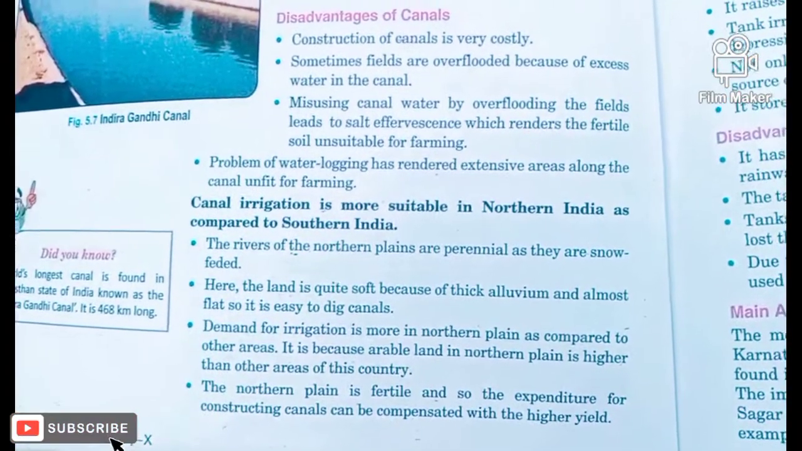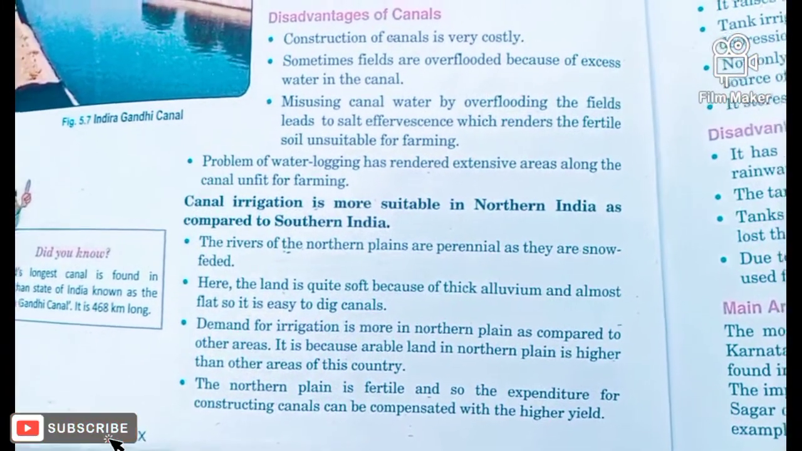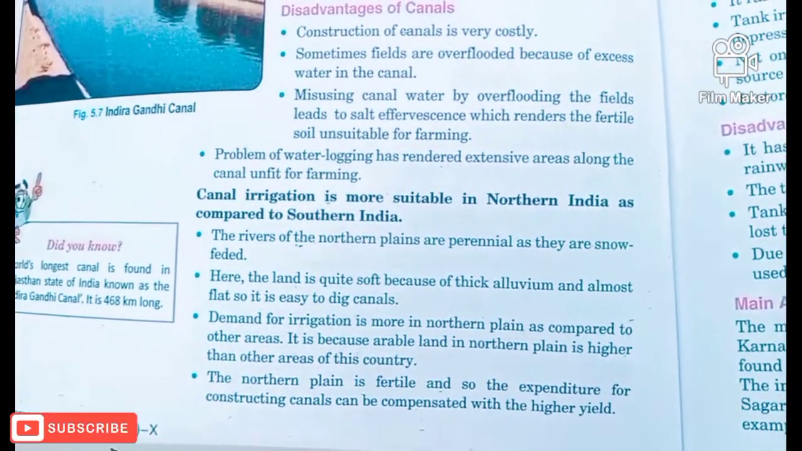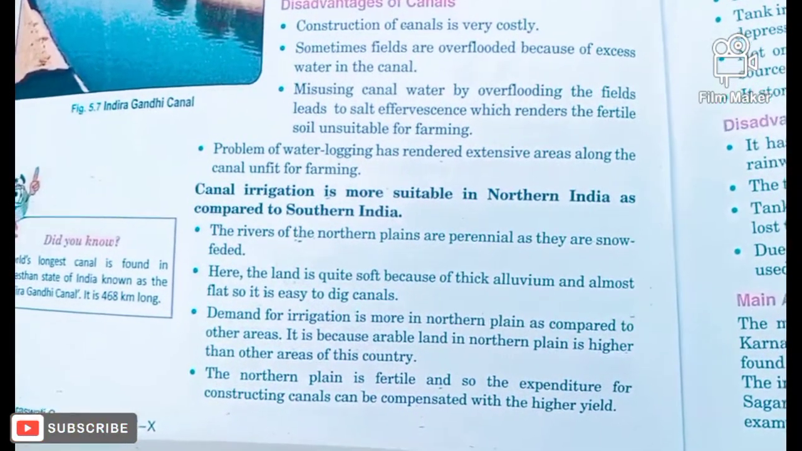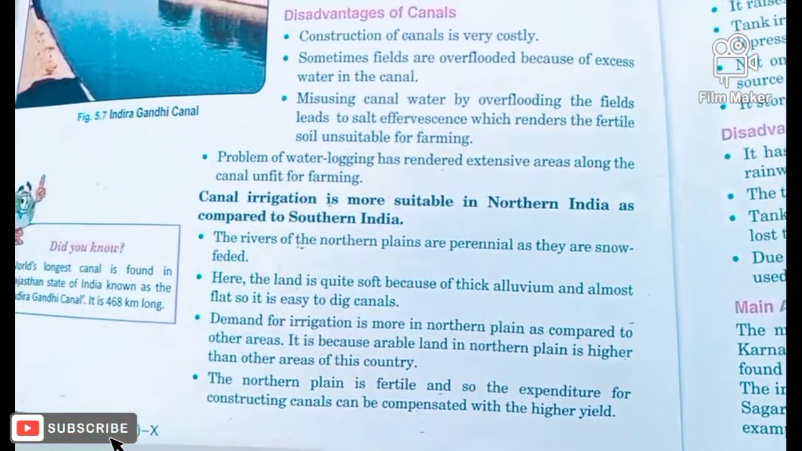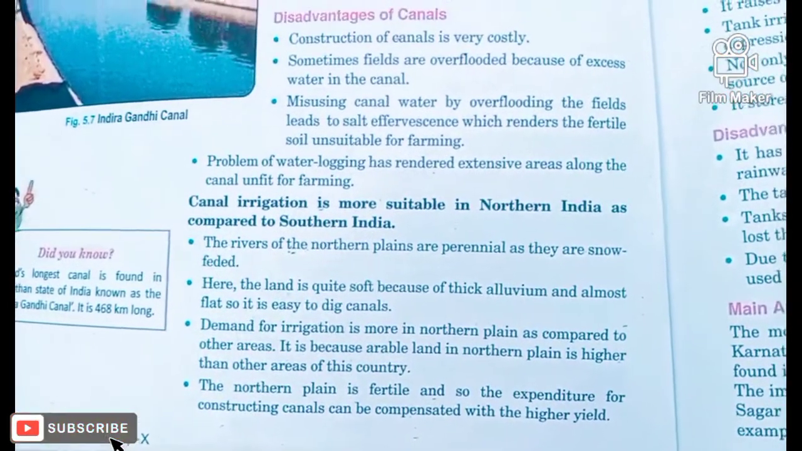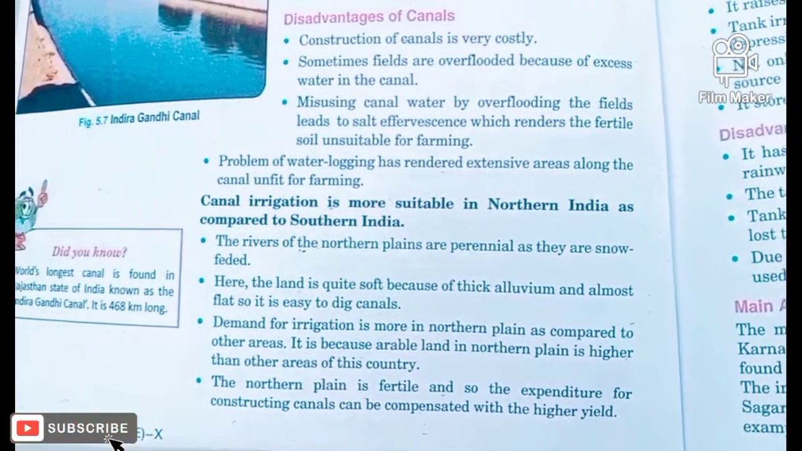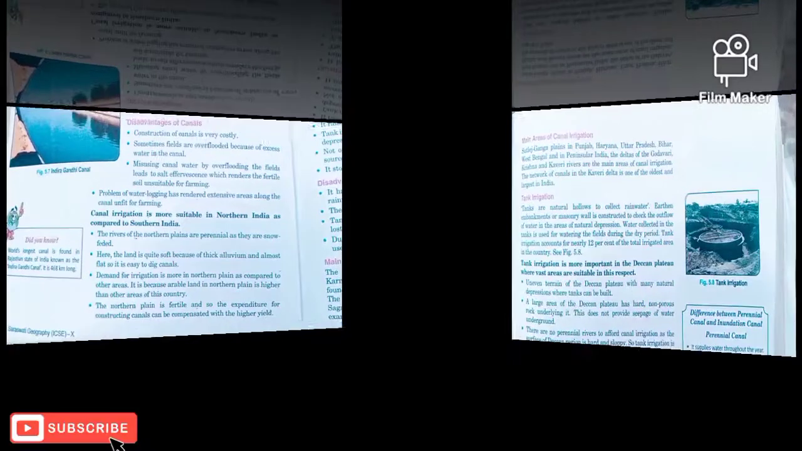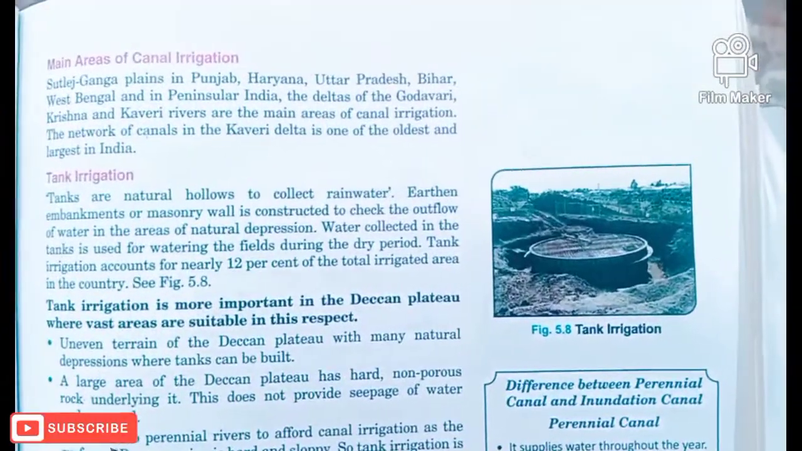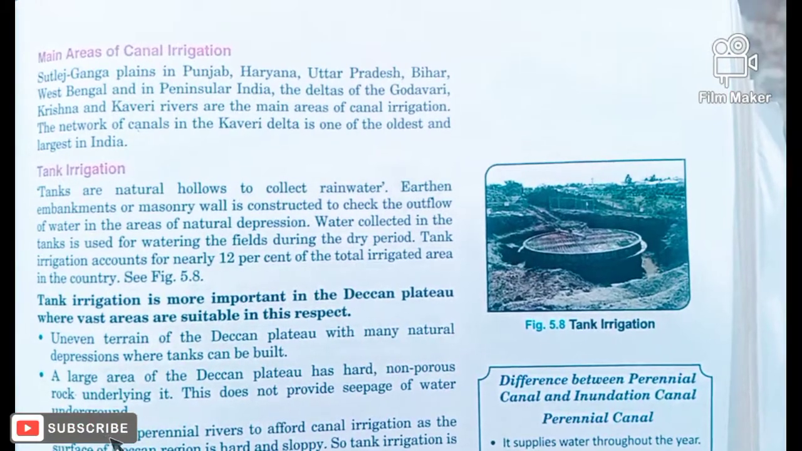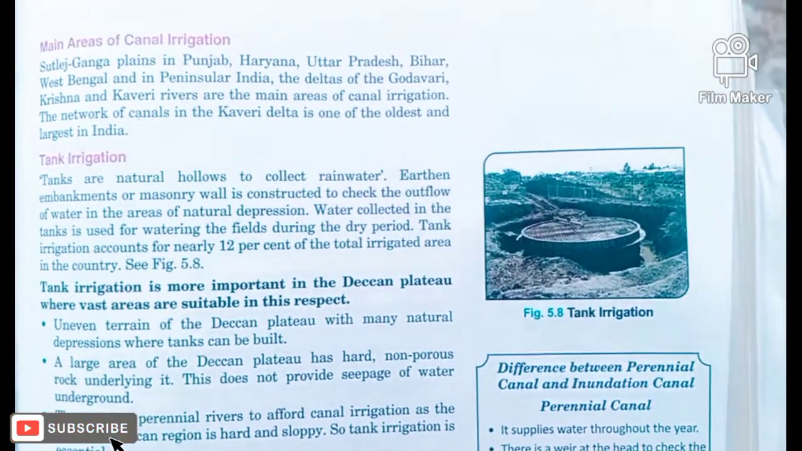And whatever expenditure comes to construct these canals can be compensated by the farmers here, because the yield is very high. So these are the important points. Because of that, northern India is full of canals. See, what are the important canal areas mostly located in northern India?